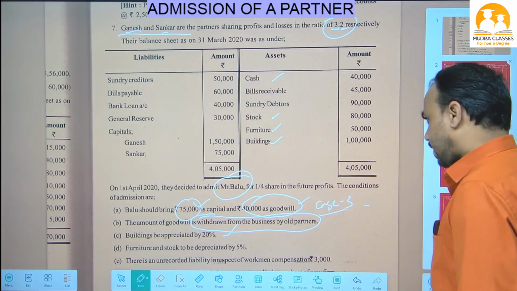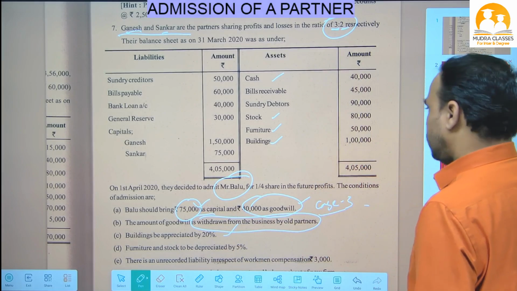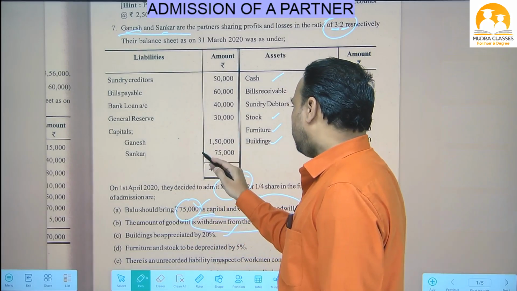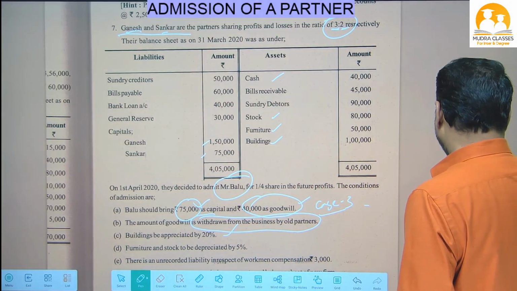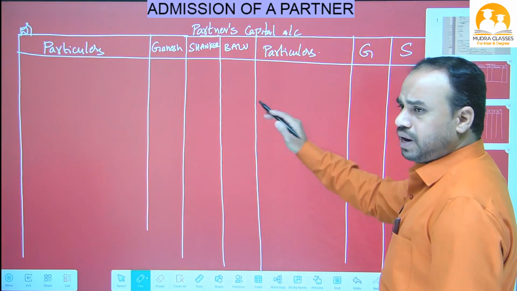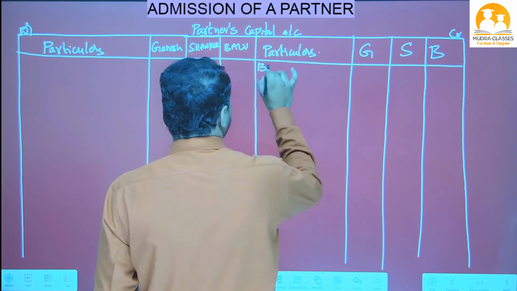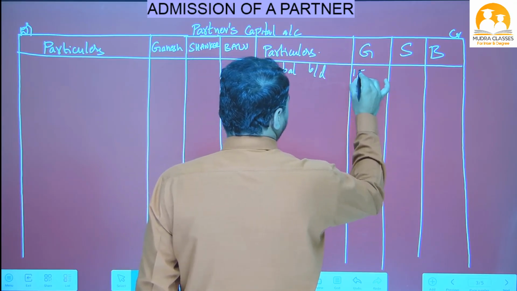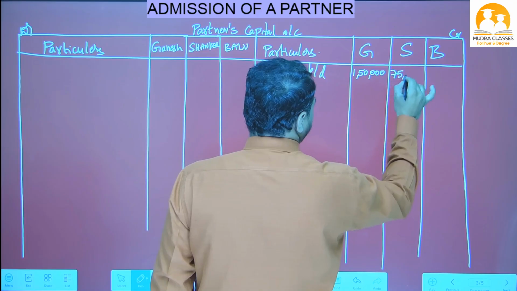Capitals of Ganesh and Shankar given, so directly we will go to the partners capital account. There we will write Ganesh and Shankar amount. In Ganesh account and Shankar account we will write amount beta 1,50,000 and 75,000. So partners capital account we have to open. So this is the partners capital account. In partners capital account, credit side we have to write opening balance by balance brought on. Ganesh opening balance is 1,50,000 and Shankar opening balance is 75,000.